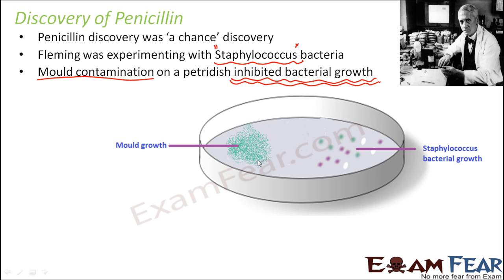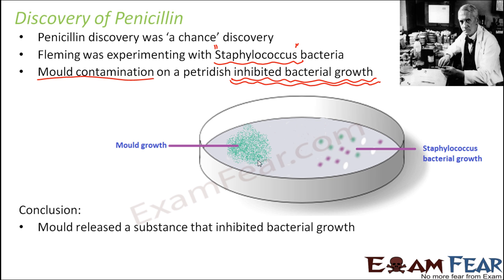So what did this prove? Something very important was concluded out of this observation. His conclusion was that the mold released a substance that inhibited the bacterial growth. It didn't happen by magic, right? There has to be something in the vicinity of the mold growth that stopped the bacteria from growing. So he said that the mold released some substance, and that substance inhibited the bacterial growth. And that substance today we know as antibiotic.